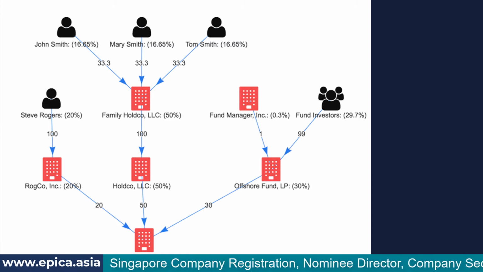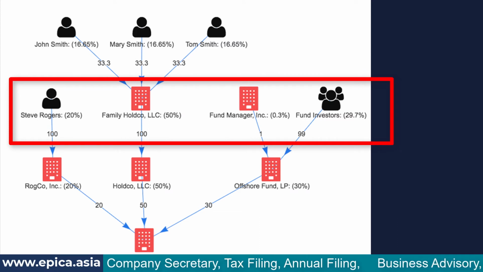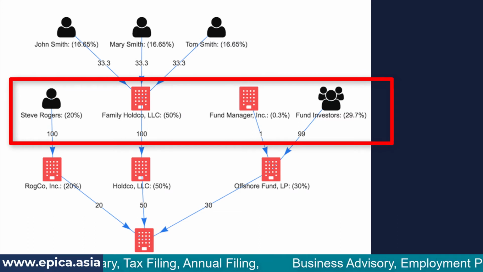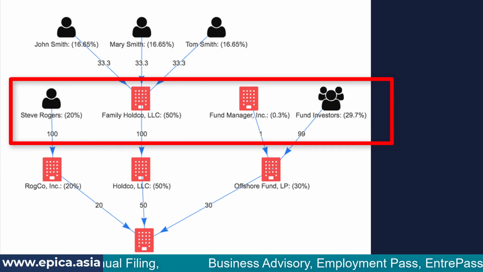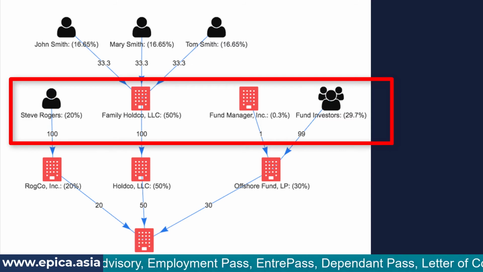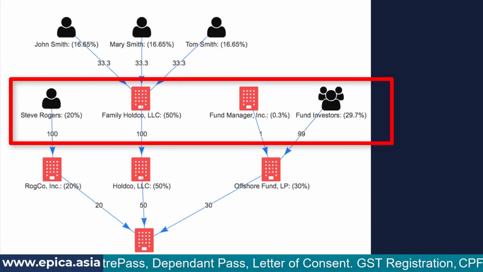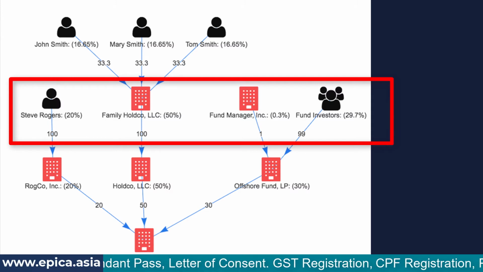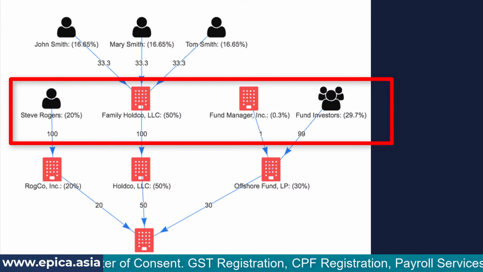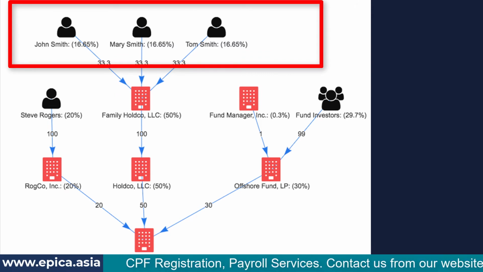Now since these three are corporate entities, we need to go one level back and try to find out the individuals behind them. Rocco is owned by Steve Rogers, and the Offshore Fund is primarily owned by fund investors and Fund Manager Inc, but Fund Manager Inc has only 1% shareholding. So together, Steve Rogers and the fund investors own 49% of the company shareholding. Since it does not account for 75% of the decision making power, we still need to go back through Holdco and find out who the other shareholders and decision makers are. So this is again the concept, and this information will be required.